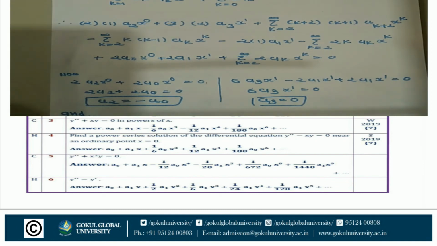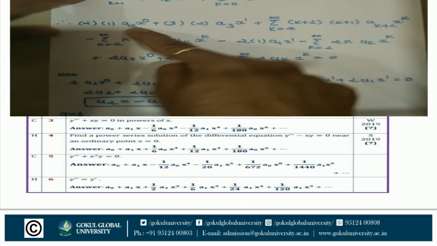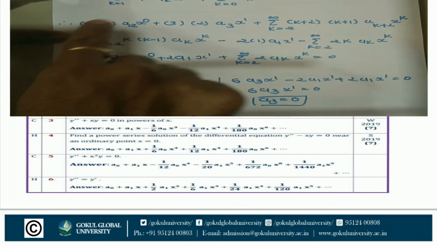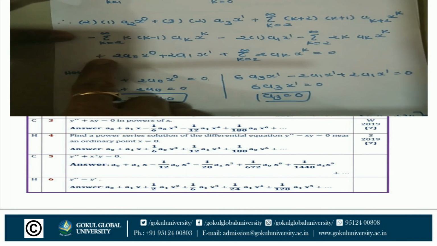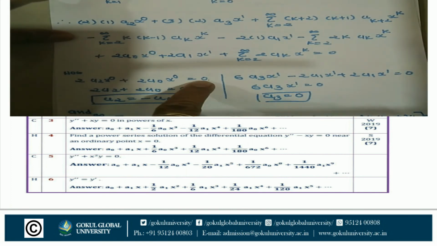Now same power of x, all terms are combined. Here the x raised to 0 power terms, 2 terms: 2 a2 x raised to 0 plus 2 a0 x raised to 0 is equal to 0. Second, power of x raised to 1.